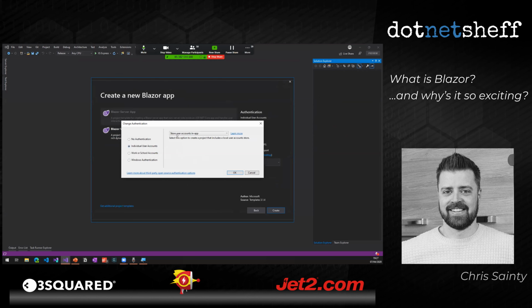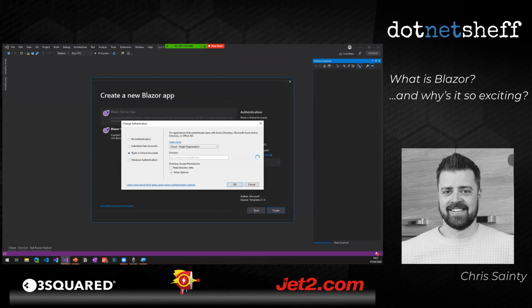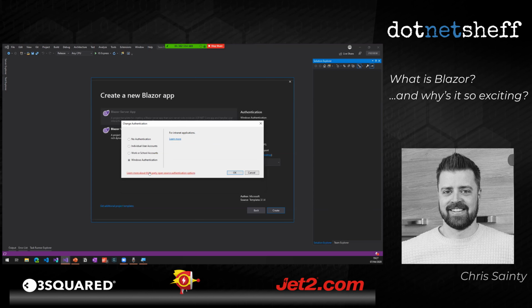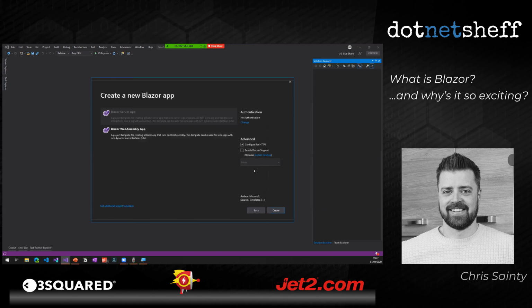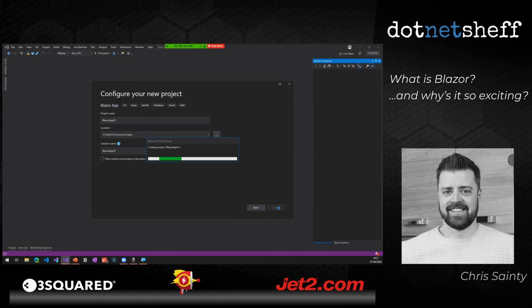We've got individual user accounts, which is using the identity membership system that we're used to with ASP.NET. We can also do stuff with Azure Active Directory and Office 365 integration, all that kind of stuff. And then we've also got Windows auth as well. We can turn all those on just by a few clicks, which is really cool. But we'll just go with the standard template here.